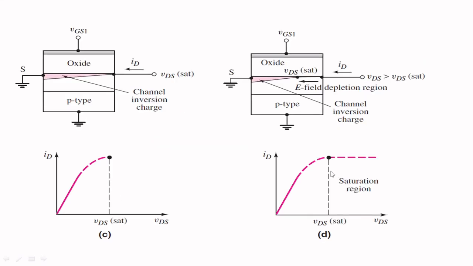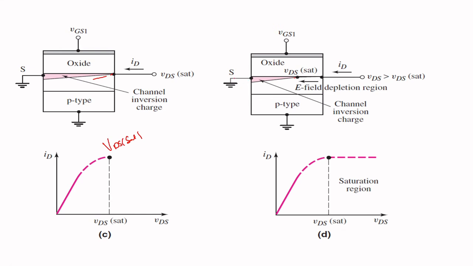In the next slide you can see clearly. Here it is coming close to the pinch, so it reaches VDS saturation. This is the point we call VDS saturation. When you increase further, you can see the channel is still shrinking towards the source end.